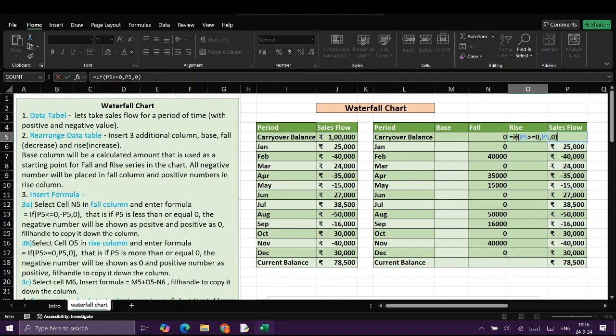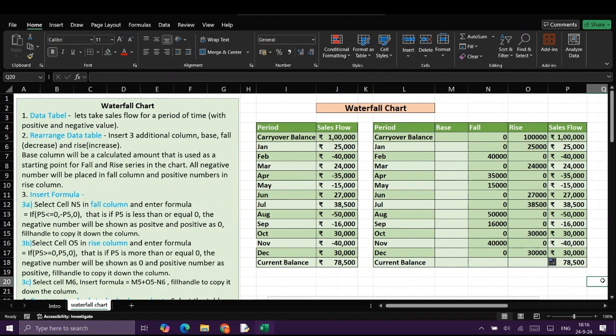So this means if P5 is more than or equal to 0, the negative number will be shown as 0 and the positive number will be shown as a positive number. So here you use the fill function to autofill the formula. So now we can see all the positive numbers are reflecting as positive numbers and negative numbers are reflecting as 0. Okay.